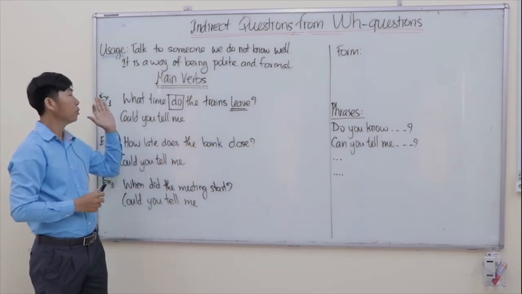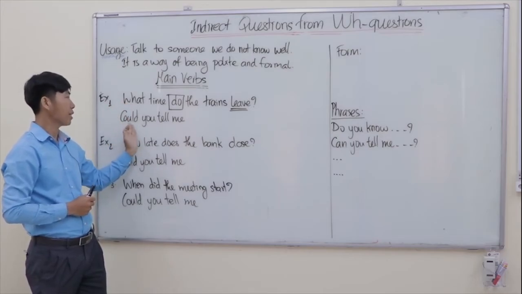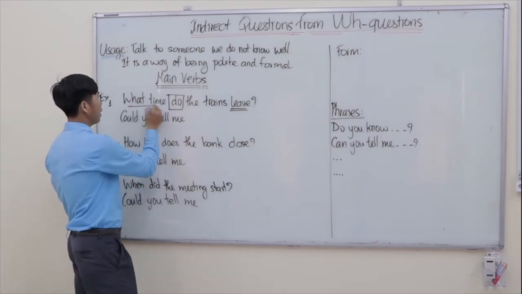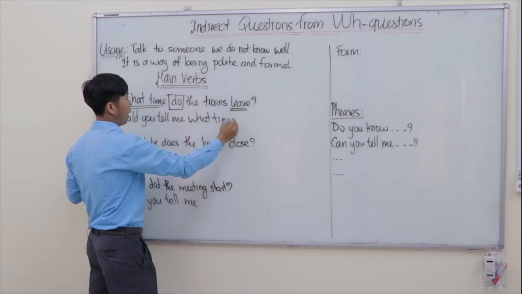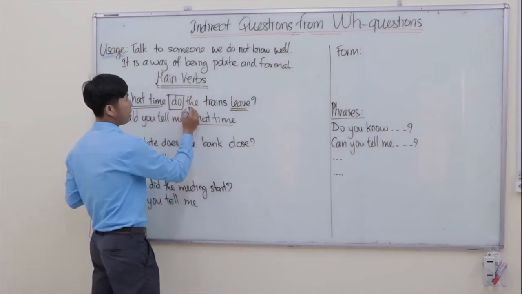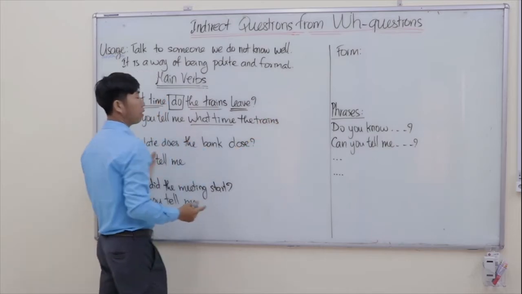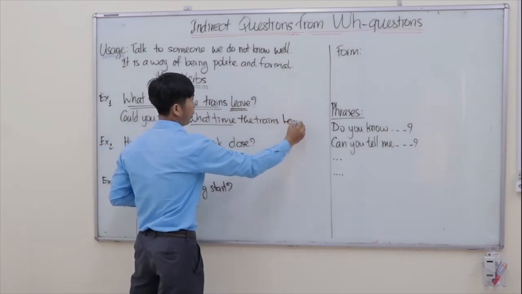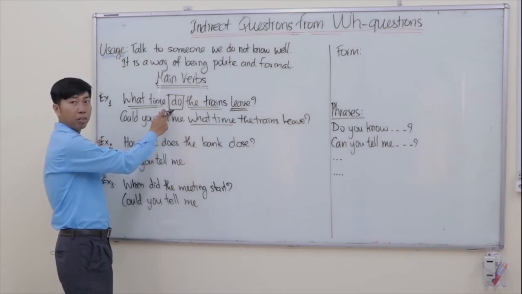So when you want to change a normal question to an indirect question, you can start with some phrases, but now I give you one example: could you tell me? And then you have to put the WH question, what time? And then after the WH word, you have to put the subject of the sentence. So the subject is the trains. And then you have to put the main verb of the sentence. So the main verb is leave. So why do we not put the word do? Because do is just a helping verb, so we omit it.